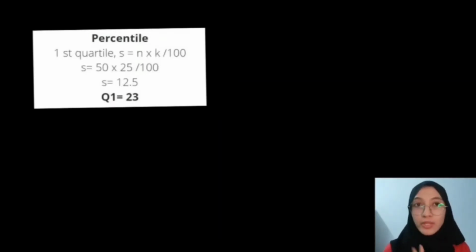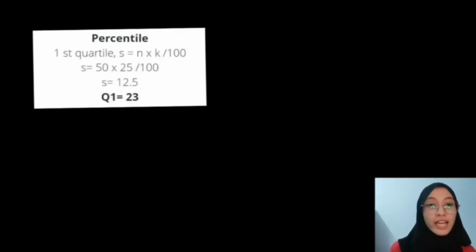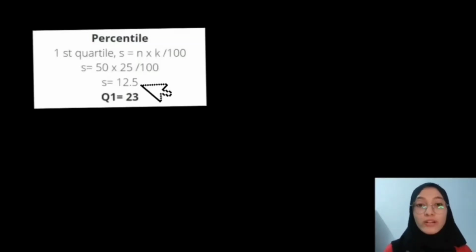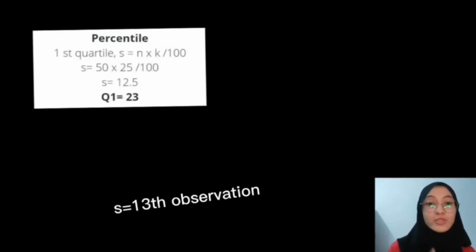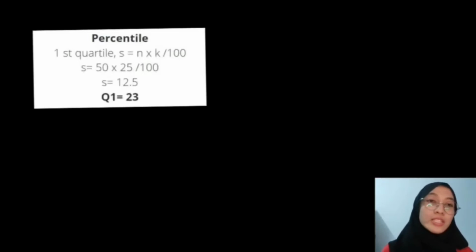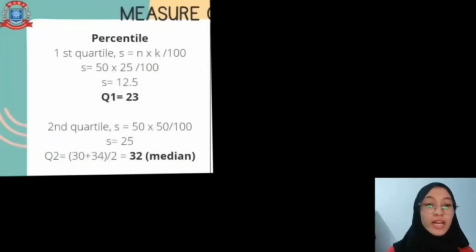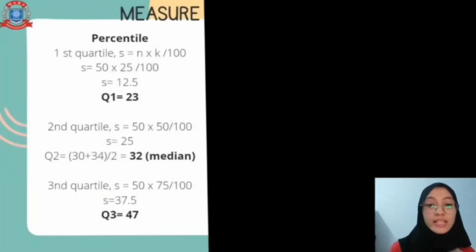K is 25 because it is a first quartile, and we get 12.5. So we have to choose the least integer greater than S. So 13. First quartile is 23. For the median, we have to use K is equal to 50, and the third quartile K equal to 75. So we get the median 32, and the third quartile we get 47.